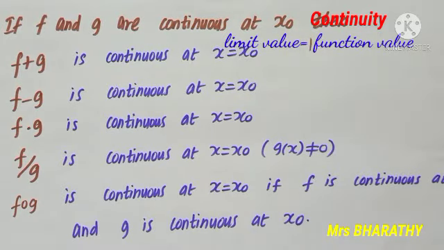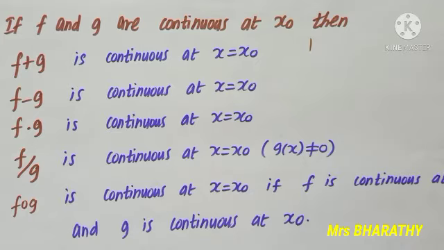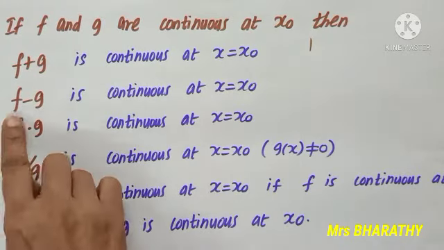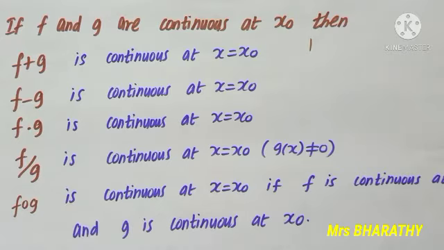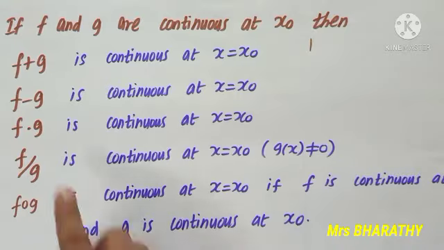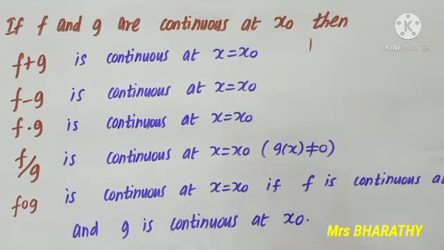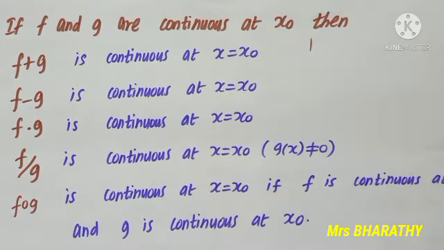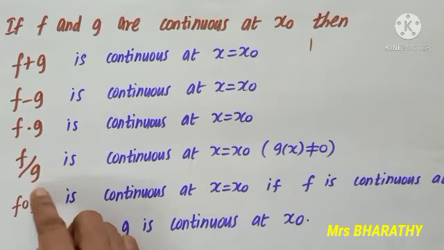If f and g are two functions continuous at a point x0, then we can declare f plus g, the sum of the functions, f minus g, the difference of the functions, and f into g, the product of the functions, are also continuous at x equal to x0. When I say the quotient f by g, I need to say it is continuous at x equal to x0 provided g of x, the denominator, is not equal to 0.